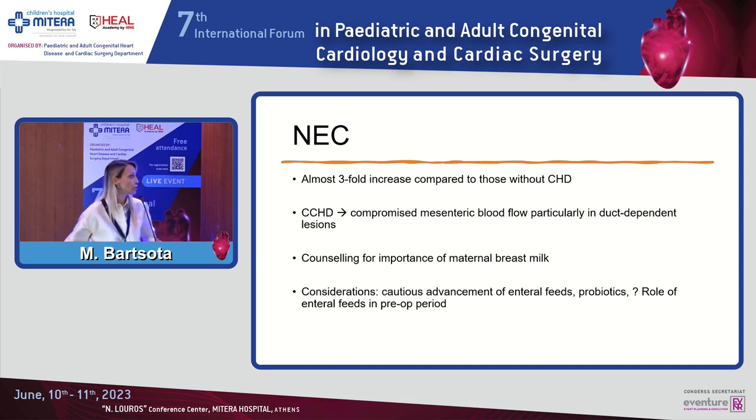That's why it is very important to counsel families of premature babies with congenital heart disease about the significance of maternal breast milk, because this is the only factor that we know so far that significantly reduces the risk of necrotizing enterocolitis. There have been other suggestions, such as cautious advancement of enteral feeds, maybe probiotics, and maybe the role of enteral feeds in the pre-op period, but studies still have to be done in order to support that.